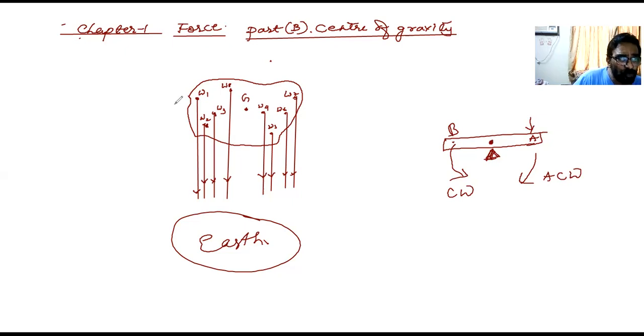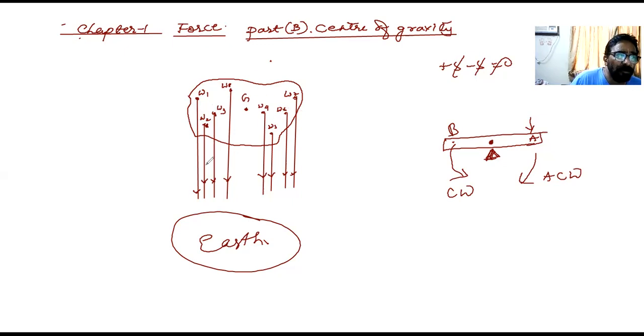That is, the sum total of the moments, because I will take the anti-clockwise moment as positive, and please have a look here, the clockwise moment as negative. So when I add both, I will get zero, because if you add two equal numbers, +5 and -5, you get zero, right? Similarly, the sum total of the moments about that point should be zero. So I have to search for this point in such a way. Let me tell you again: every particle has a weight W1, W2, W3, W4, W5, W6, W7. I have taken them like this here.